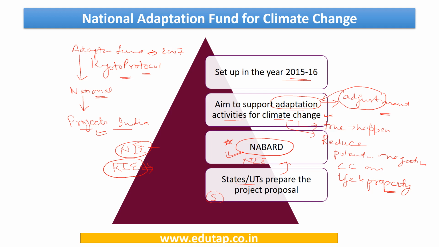In this way this whole fund works, and we need to keep in mind that this fund has been designed to fund the projects which are exclusively designed to reduce the vulnerability because of climate change.